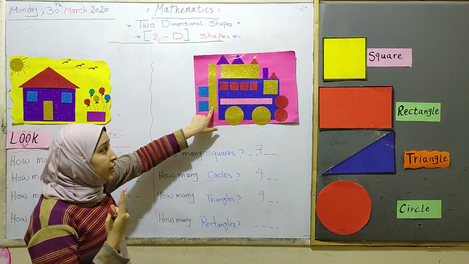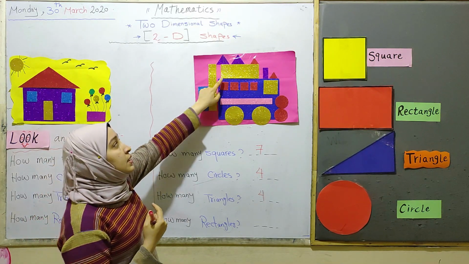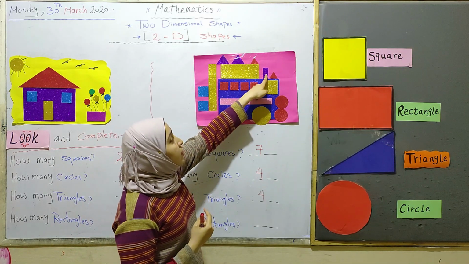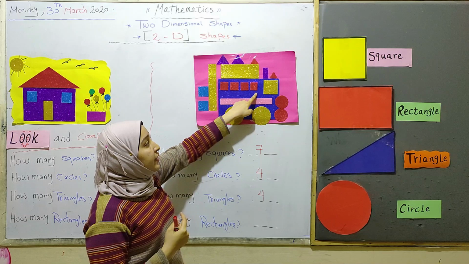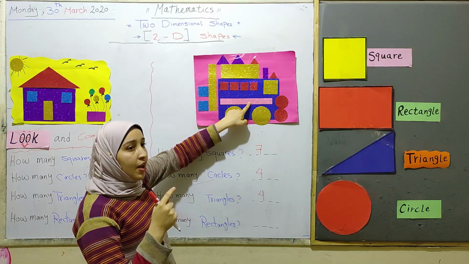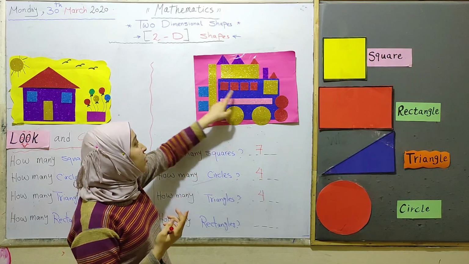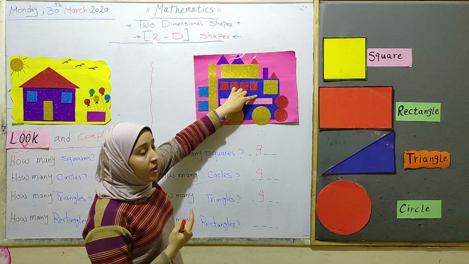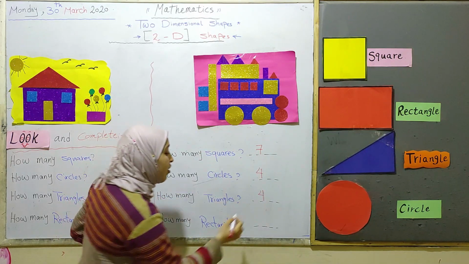This is the first rectangle, second, third, fourth, fifth. So let's count again. 1, 2, 3, 4, 5. So I have 5 rectangles.